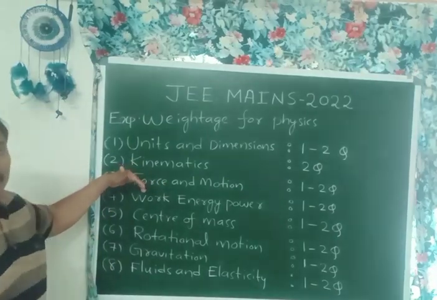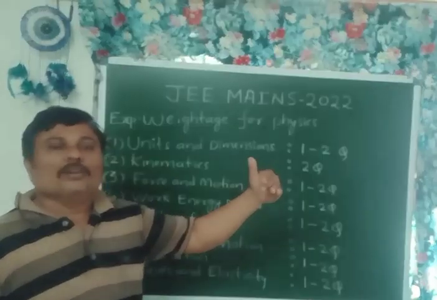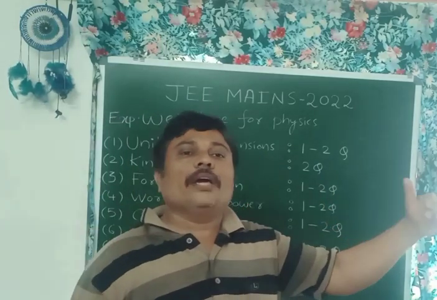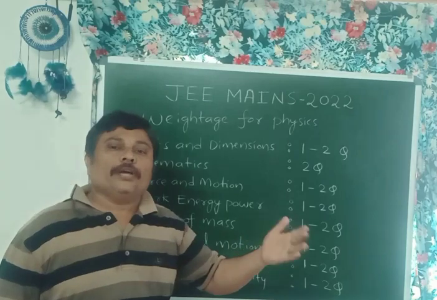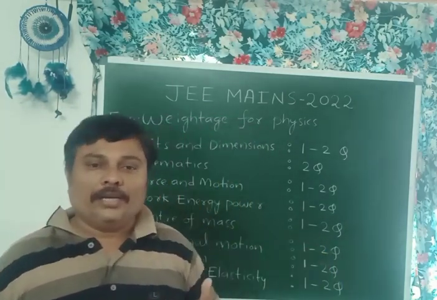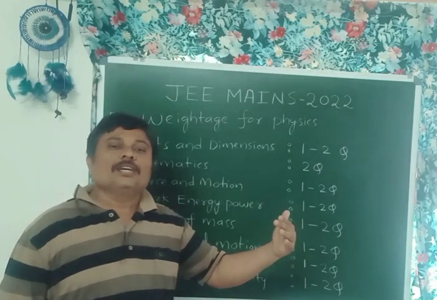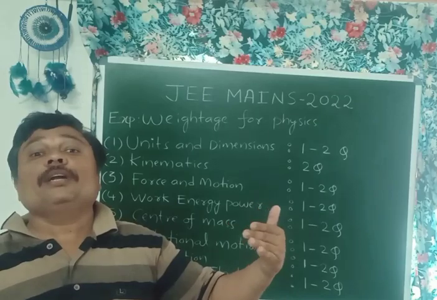Next, the second one, kinematics. In kinematics, how many topics are there? Motion in a straight line, motion in a plane. Motion in a straight line means motion in 1D. Motion in a plane means motion in 2D.